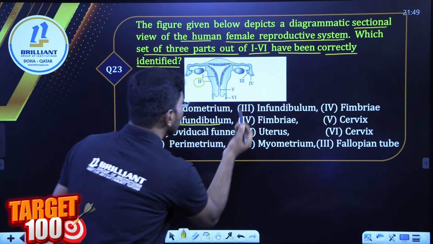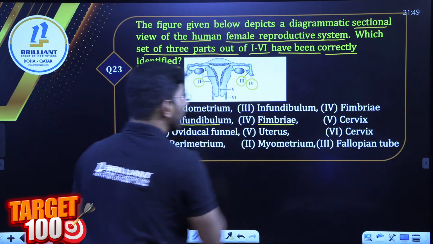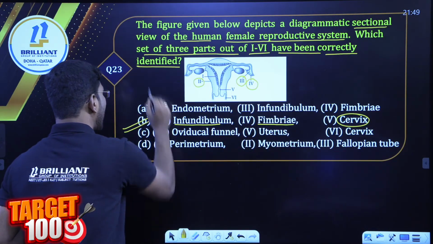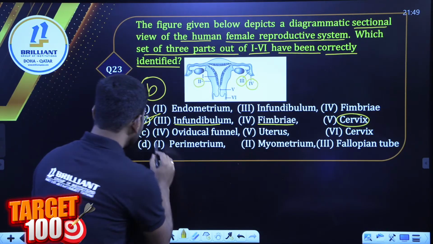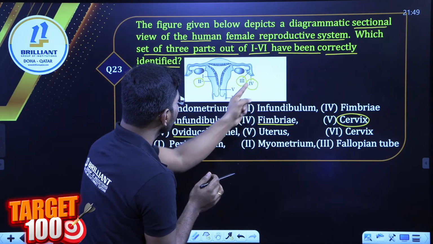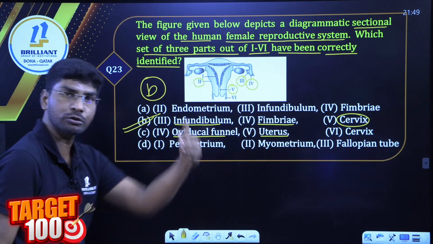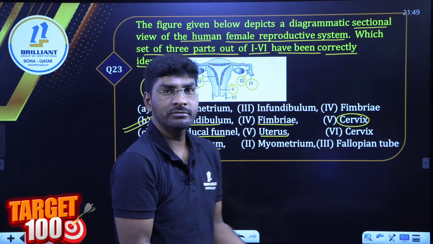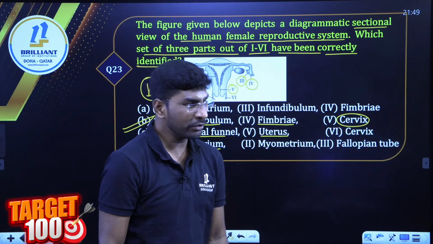Option 2, 3, infundibulum. 3, yes, infundibulum, right? Fine. Next, fimbriae, finger-like projections, fimbriae of the fallopian tube, correct? And the fifth one is called cervix, absolutely. So I am going with option B; after C and D we will cross-check once again. Now what is the fourth one here? Oviductal funnel. Funnels are given here. Okay, uterus. No, this is not uterus. Leave that. B, C options are also wrong. One is perimetrium, one is endometrium. So the option is B. How many of you are correct? Very good, absolutely correct.